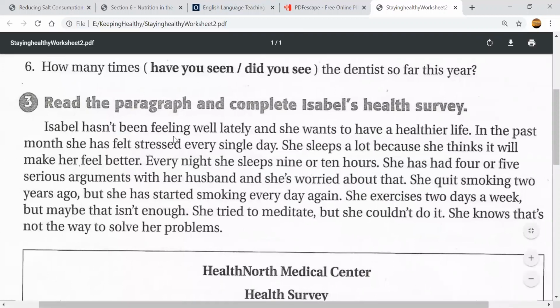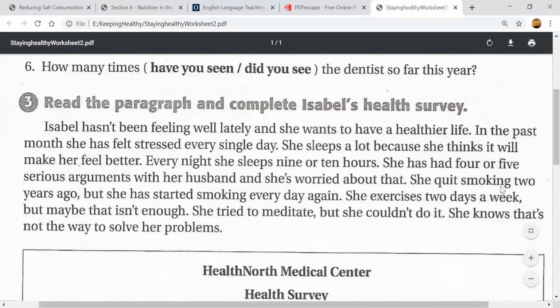Isabel hasn't been feeling well lately, and she wants to have a healthier life. In the past month, she has felt stressed every single day. She sleeps a lot because she thinks it will make her feel better. Every night, she sleeps 9 or 10 hours. She has had 4 or 5 serious arguments. Arguments are fights with her husband, and she's worried about that. She's not happy about that.